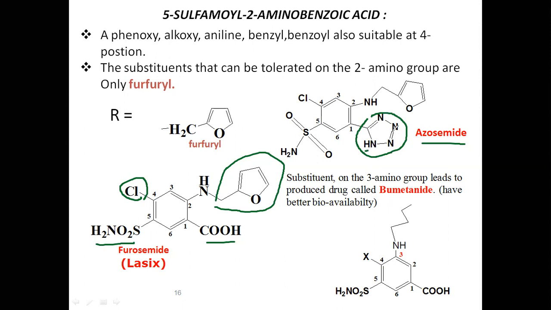See, 4 electronegative atoms, so this is easily donated. So it is more acidic, equal to that of the carboxylic group. The pKa value will be equal to that.